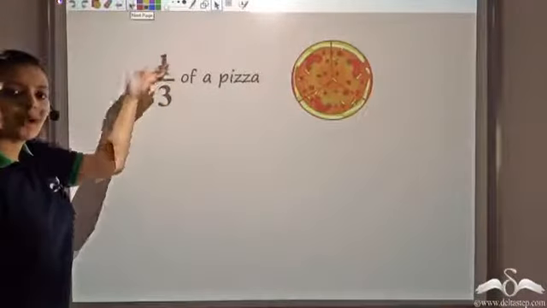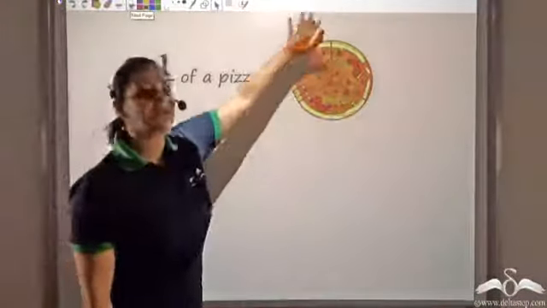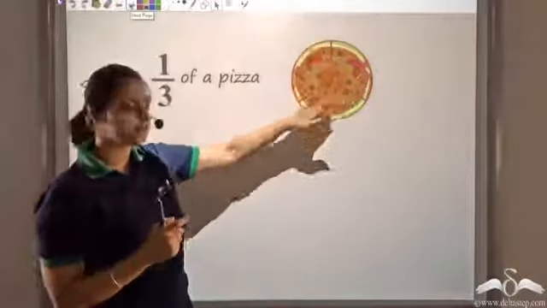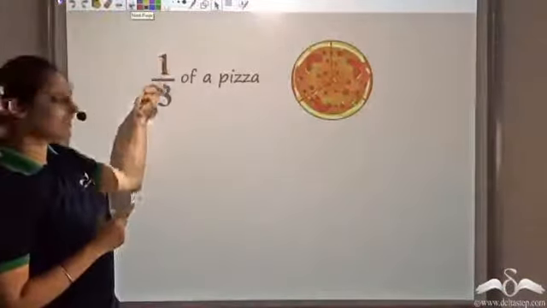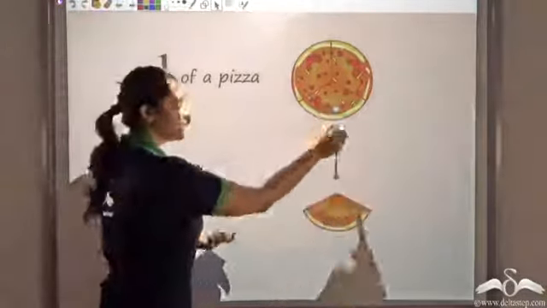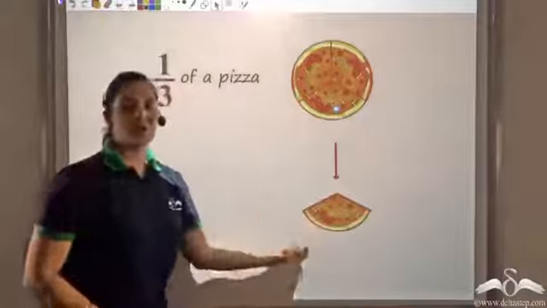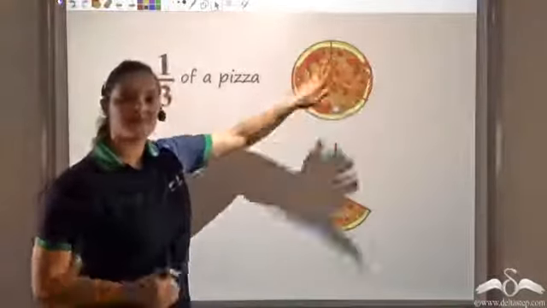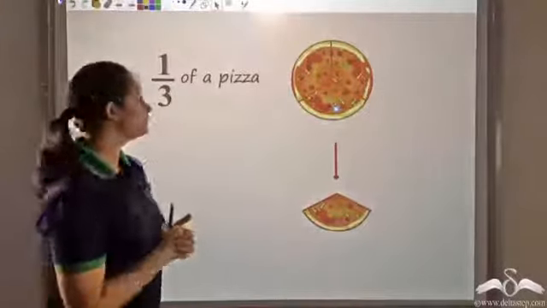Let's say if I say 1/3 of a pizza, then this pizza acts as one unit and I divide it into 3 equal parts. One unit divided into 3 equal parts, and 1/3 actually represents one equal part of this pizza when divided into 3 equal parts.